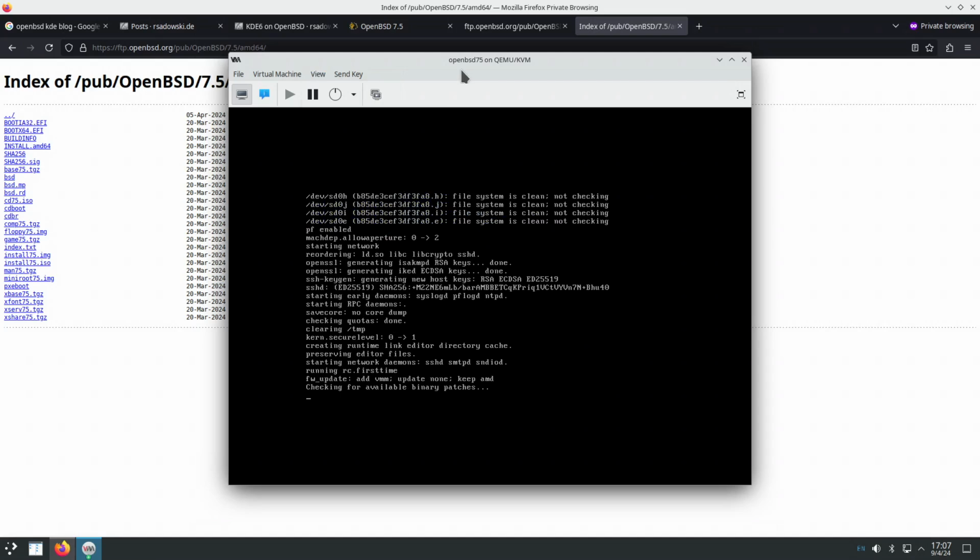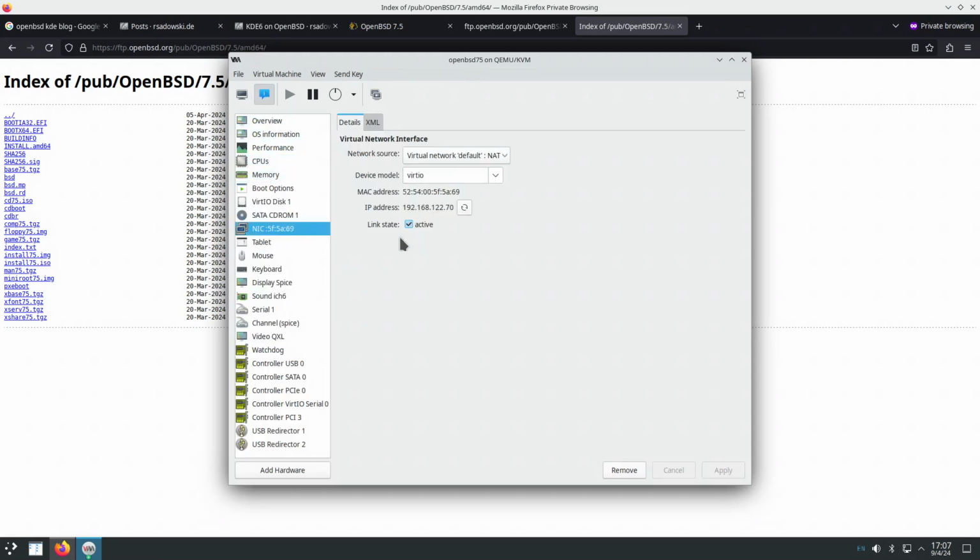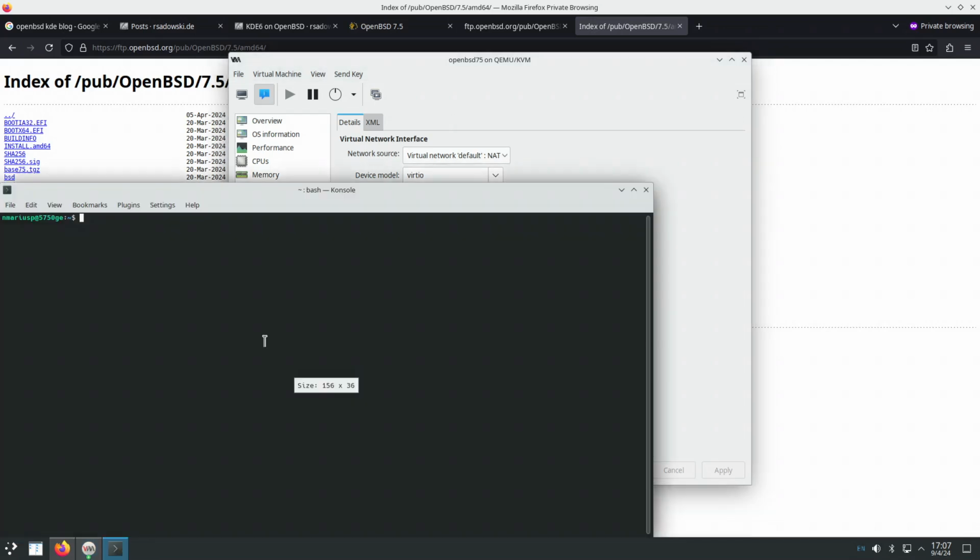And we can connect to the virtual machine using an SSH client. Let's get the IP address of the virtual machine. It ends with 70. Let's connect to the virtual machine.